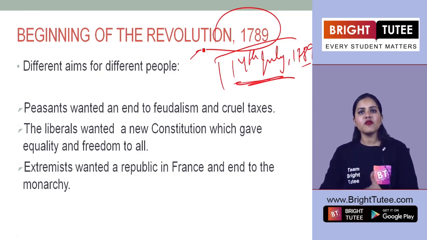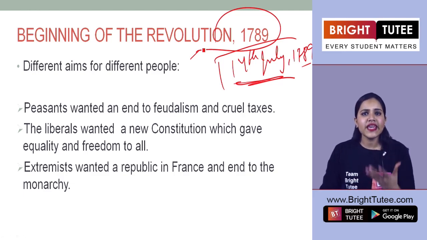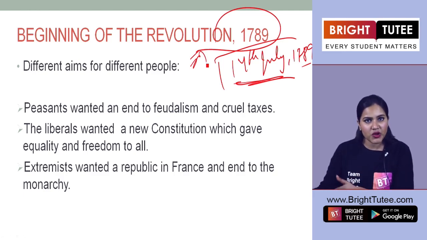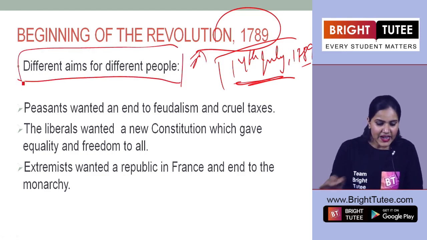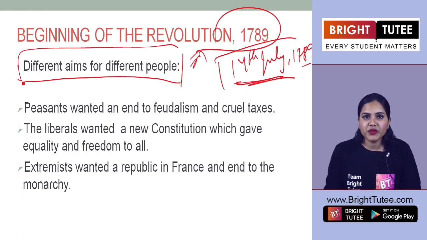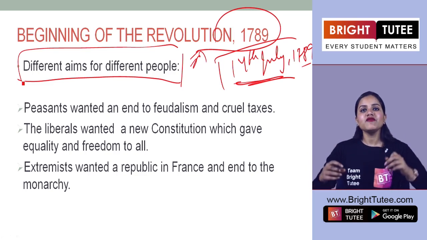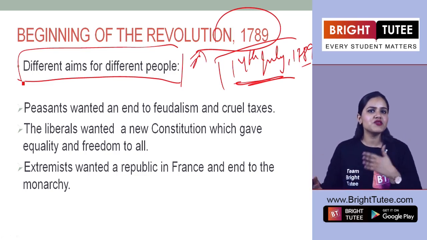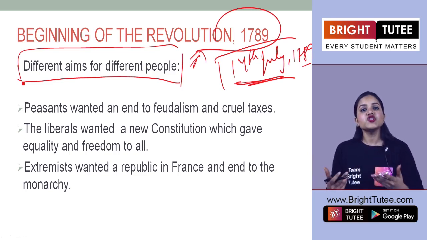But before reading about those parts, let us try to understand, was the meaning or the aim of people related to the revolution the same for each and everyone, or were the views different here? So we see that this revolution had different aims for different people. So it was not that everyone was fighting for the same aim here. So people belonging to the peasants group had some different aim, who were fighting or challenging the French kings or the French government here.